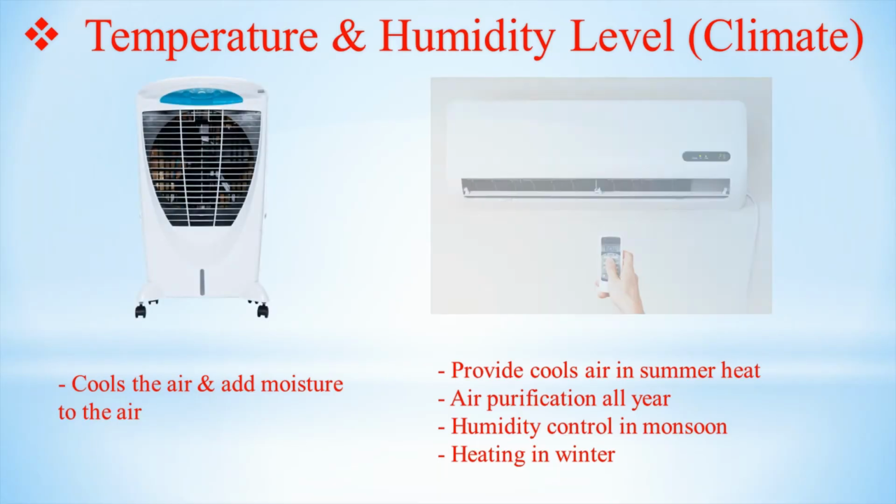Now we will discuss temperature and humidity level. It's a climate control parameter. Air cooler cools the air and adds moisture to the air, while in the case of air conditioner it not only provides cool air in summer heat, but also gives you the benefit of air purification all year around, humidity control in the monsoon, and heating in winters. Okay, so these all are the features of air conditioner.